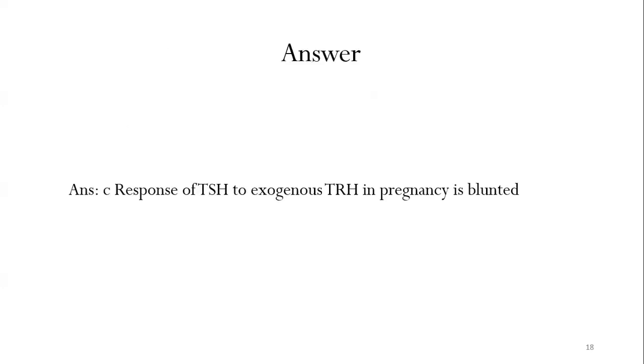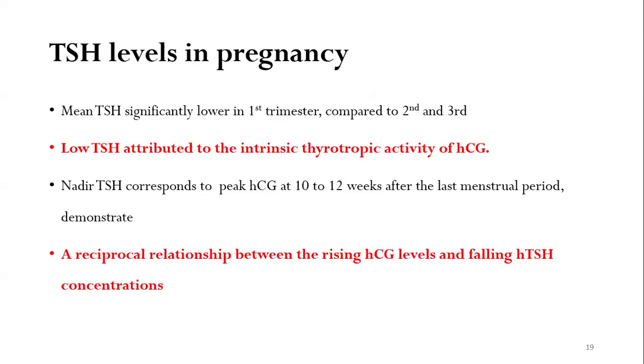Yes, the answer is C. This statement is incorrect. The response of TSH to exogenous TRH in pregnancy is blunted. This is an incorrect statement. The response is not blunted. So we can see that the mean TSH level significantly lowers in the first trimester. As the woman becomes pregnant, there is a drop in the TSH level. This drop is particularly observed in the first trimester compared to the second and the third trimester.